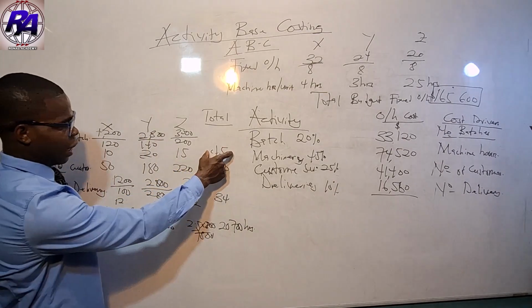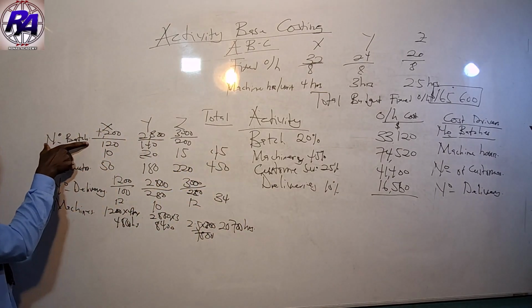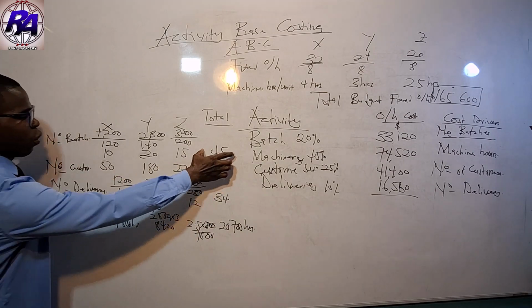So we need this total. Now we have this total. Do you remember the third step? We need the total cost drivers. We now have it.